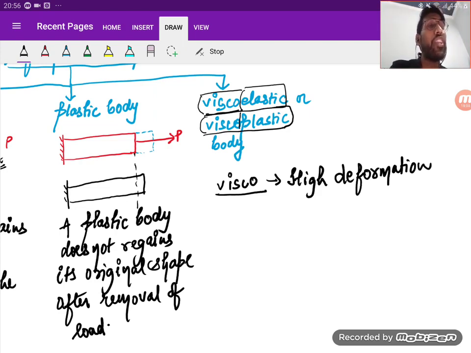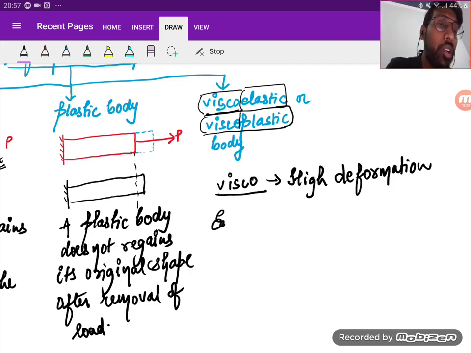If I say viscoelastic, then in the viscoelastic body the deformation will be very high, but if I remove the load, the material will regain its original shape and size. But if I talk about viscoplastic body, there will be high deformation, but upon the removal of the load, the material will not be able to regain its original shape. Is it clear?